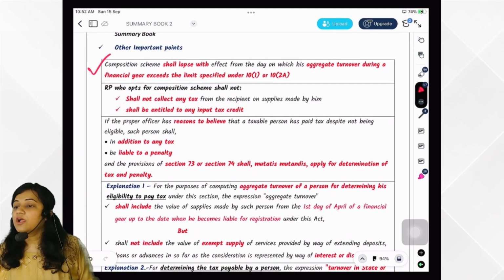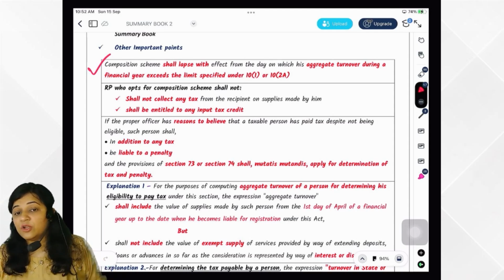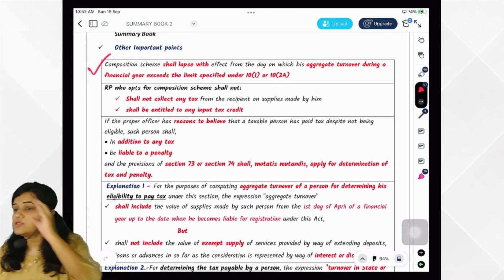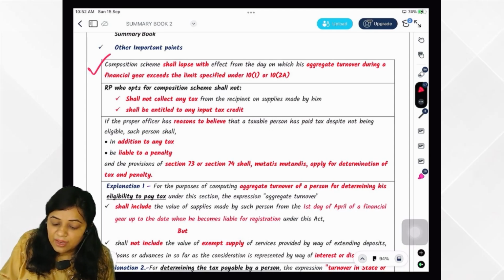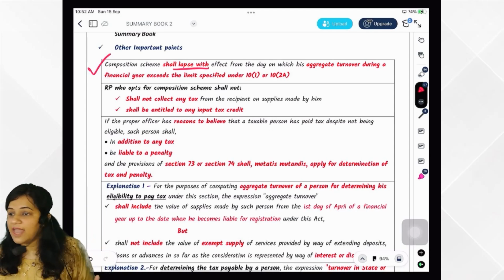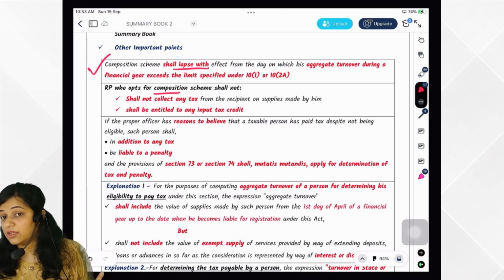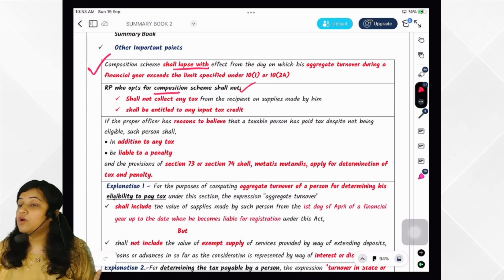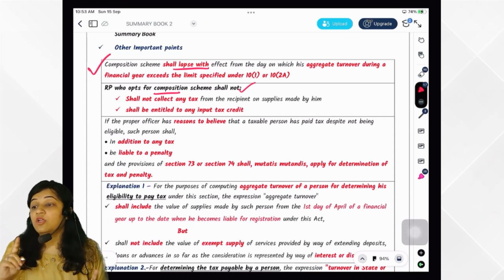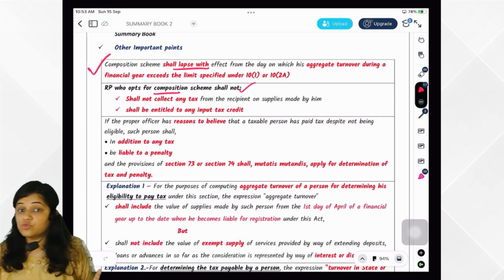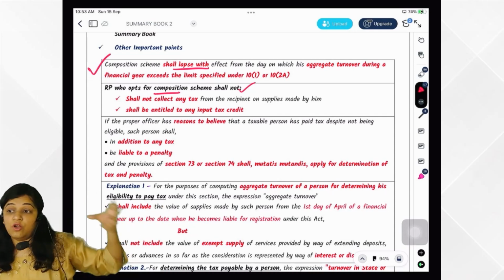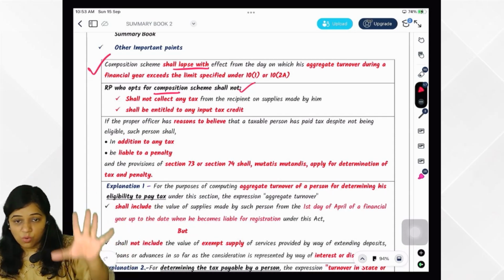After your aggregate turnover crosses the limit of 1.5 crore or 75 lakhs or 50 lakhs, the scheme will lapse. The scheme will get lapsed. Okay, and if you are a registered person who has opted for composition scheme, you should not collect tax from the recipient. Whatever sale you are doing, you should not collect tax and you should not take input tax credit also.